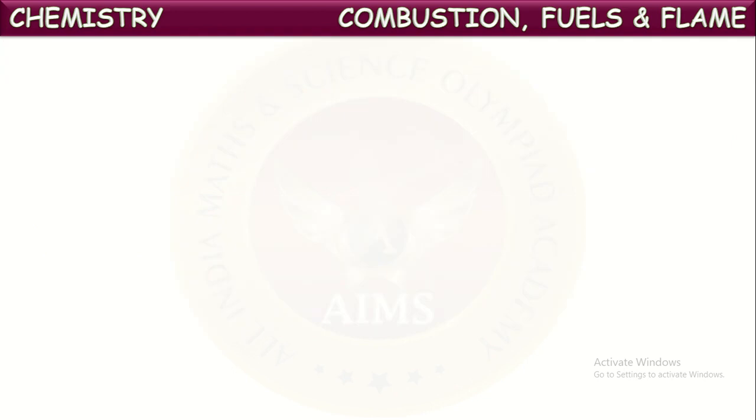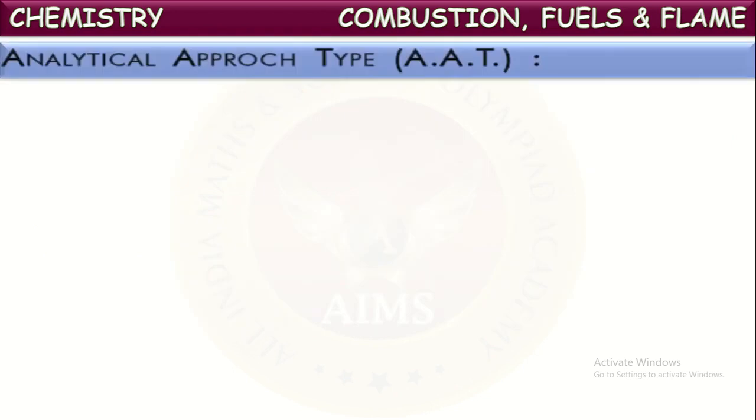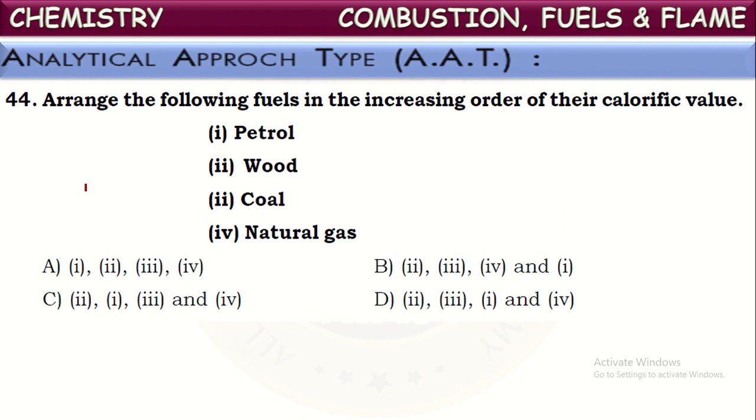Okay. Next, one more analytical approach type question. Arrange the following fuels in the increasing order of their calorific value. Certain fuels are mentioned here, and they're asking to identify their calorific values and arrange them in the increasing order of their calorific value. It means the fuel with the lowest calorific value should come first, and at last should be the fuel with the highest calorific value.